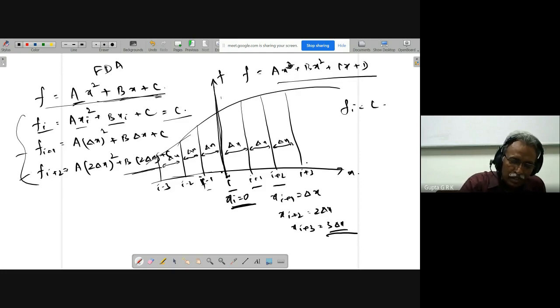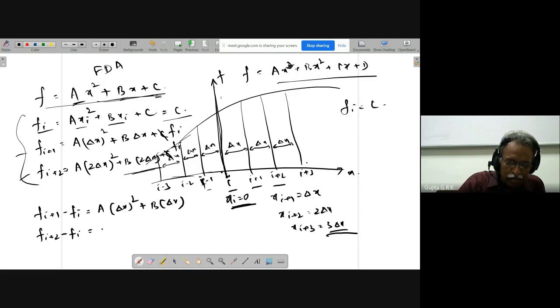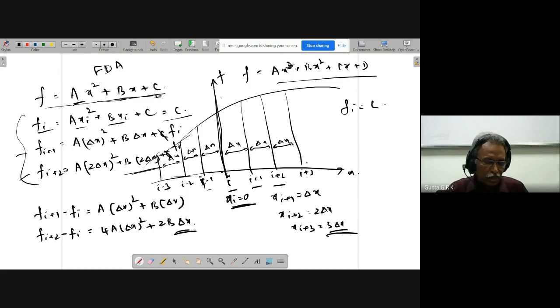This c I can write as fi. So fi plus 1 minus fi is equal to a delta x whole square plus b delta x. In the next equation, taking fi to the other side, fi plus 2 minus fi is equal to 4a delta x whole square plus 2b delta x. Now I have to solve these two to get a and b.